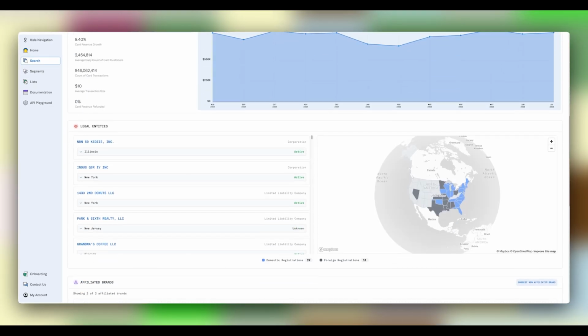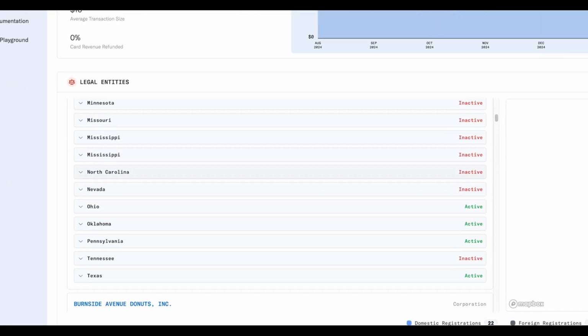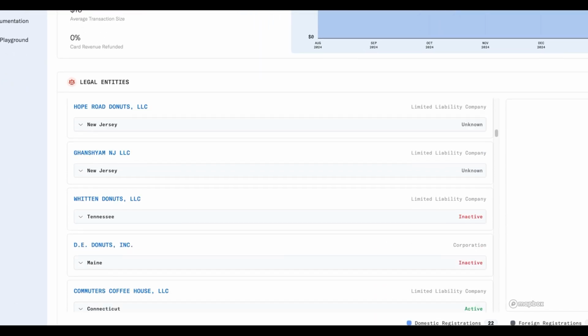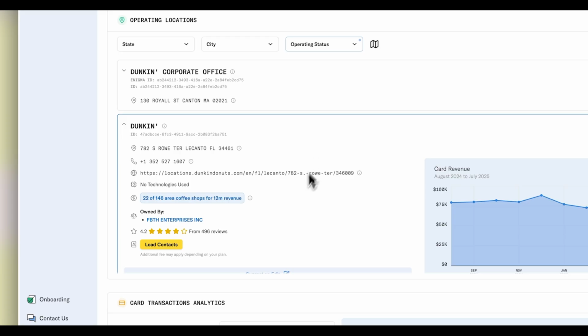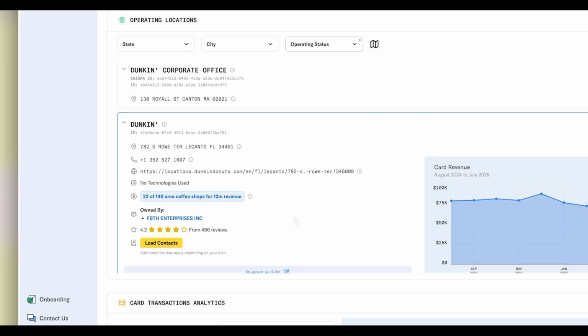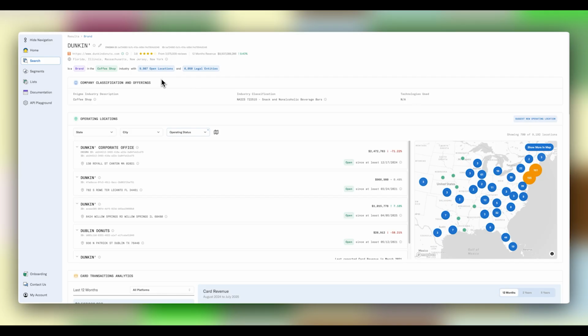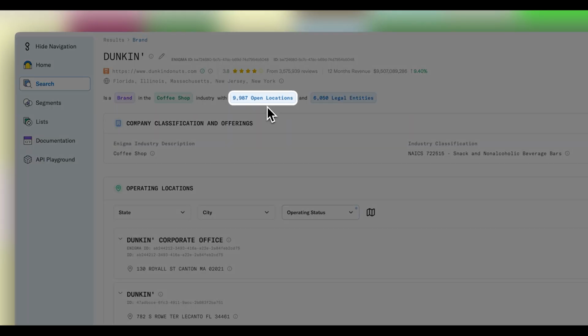Yeah, so we could look at Dunkin'. In this case, we have a brand, Dunkin', or formerly Dunkin' Donuts. And you can see actually here there are dozens of legal entities that are licensed to do business as this brand. So if we click into some of the operating locations, we can even see which legal entity they're actually owned by. In this case, if we think about that definition of a business, then here the brand Dunkin' is a single brand that appears at thousands of locations. Some are run by the original company and others are run by franchisees or affiliates.